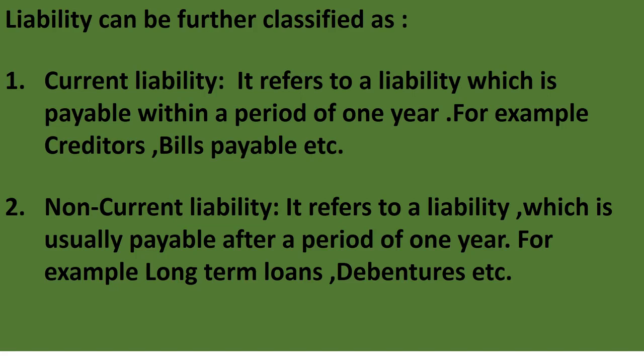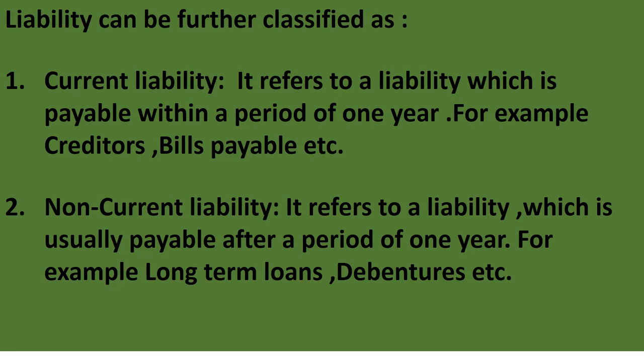So we can classify liability as current liability and non-current liability. Fine. Current liability, or we can say short-term liability, are those liabilities which are payable within 1 year. And in non-current liability we include those which are payable after a period of 1 year.